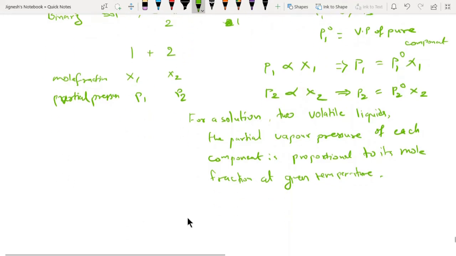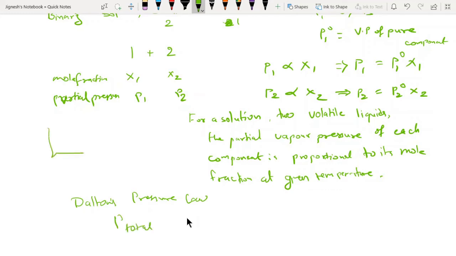Now let us understand Dalton. What does Dalton say? Dalton's partial pressure law. We are going to derive an equation. Dalton's partial pressure law says that P total is the total pressure exerted by both the liquids. Okay, this is one beaker where I have two solutions. Let's choose another color, a red color, for the molecules of one liquid, and a green color for the molecules of the other liquid. So A and B are given over here.